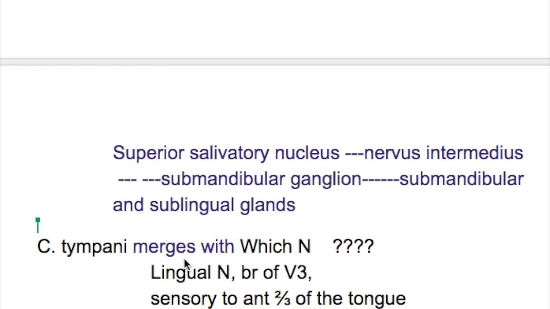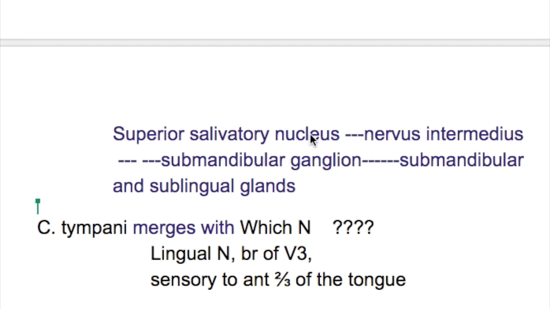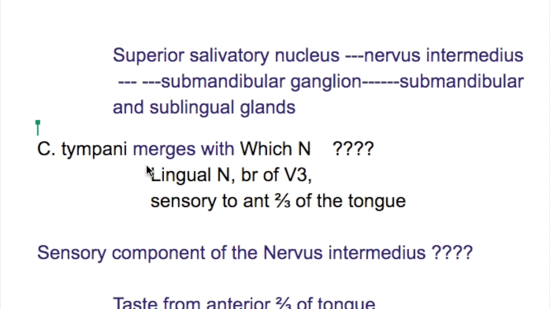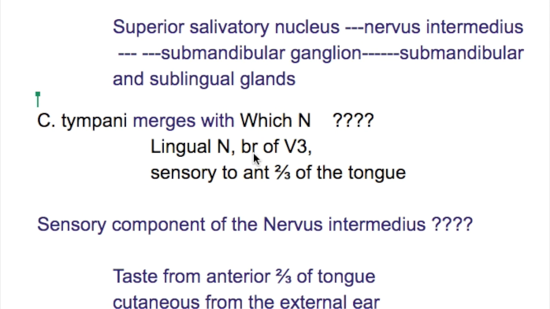So what is the submandibular pathway? From the superior salivatory nucleus, nervus intermedius, submandibular ganglion, submandibular and sublingual glands. With which nerve does the chorda tympani merge? It merges with the lingual nerve, which is a branch of the mandibular division of the trigeminal nerve, and this lingual nerve is sensory to the anterior two-thirds of the tongue. So the chorda tympani supplies the taste fibers to the anterior two-thirds of the tongue, and the lingual nerve supplies sensation to the anterior two-thirds of the tongue.